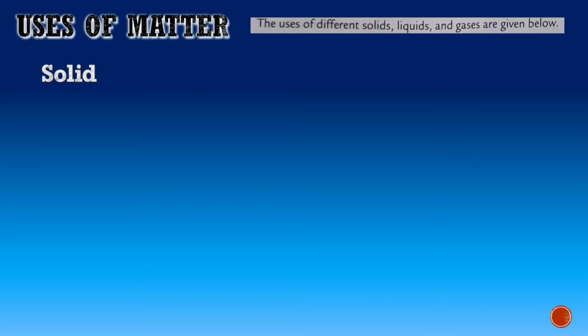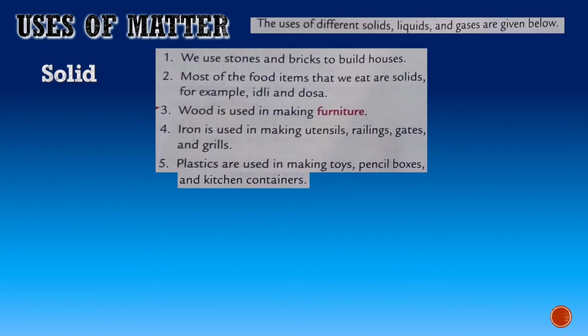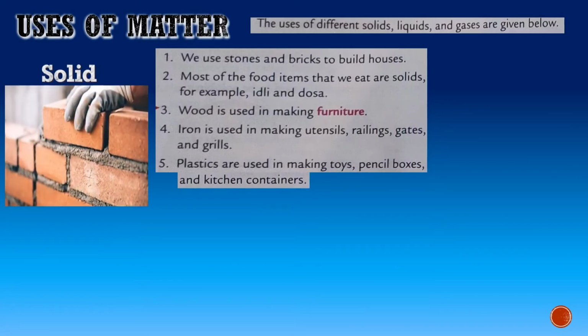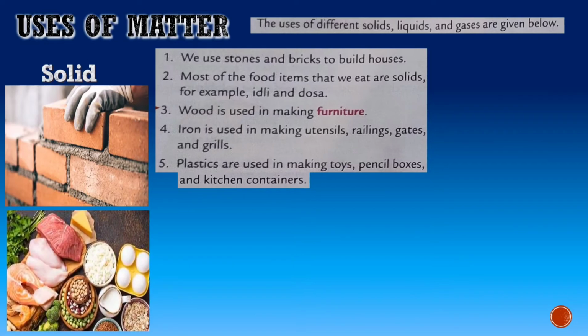Solids can be used in various ways because we have plenty of solids in our environment. Let's check them out. We use stones and bricks to build houses like this. Next, most of the food items that we eat are solids. You can see the picture. Idli, dosa also are solid foods.